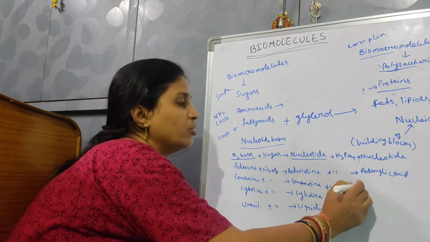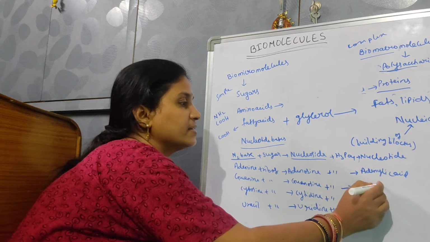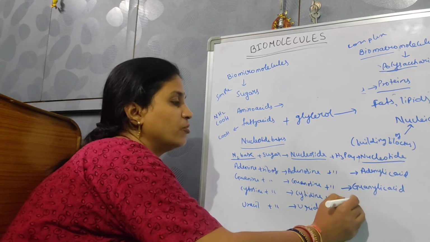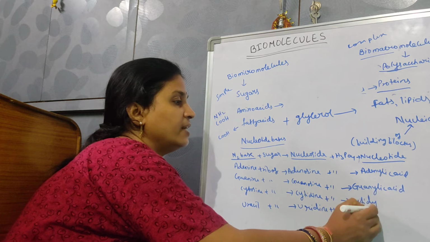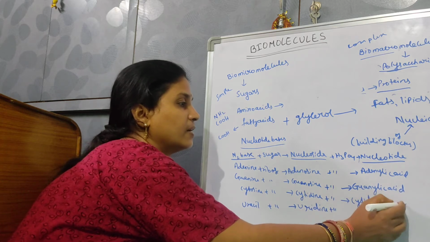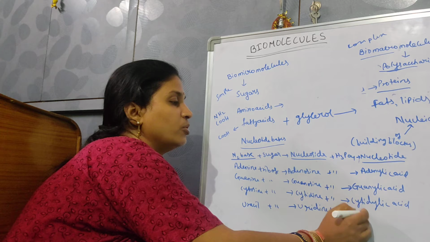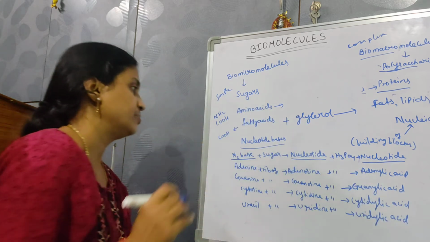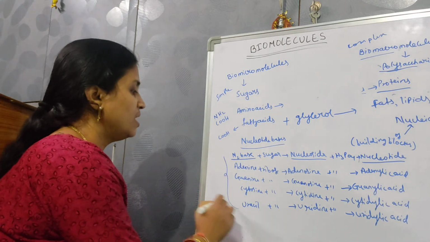This is going to form guanylic acid. It's a nucleotide. This is going to form cytidylic acid. This is going to form uridylic acid. Okay, this is about the RNA.